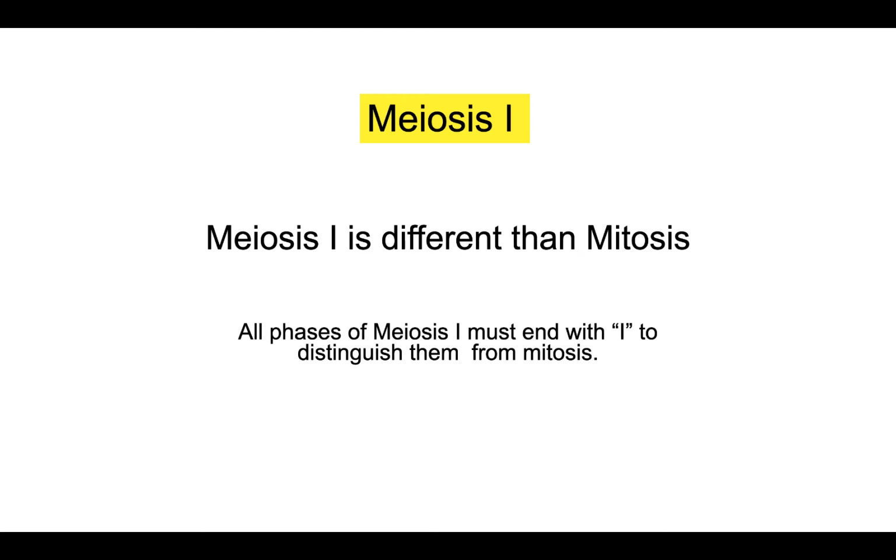Meiosis I is the first cell division, and that is what separates homologous chromosomes. So by the end of meiosis I, you'll end up with two cells from that one cell, but each of those two cells now are haploid and no longer diploid. But the chromosomes within those two cells are duplicated, and so meiosis II separates sister chromatids.